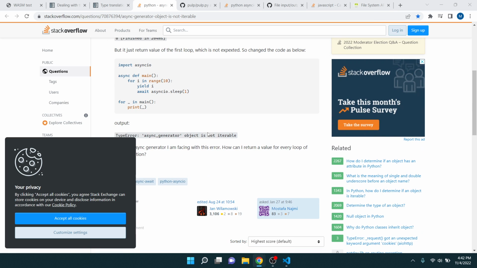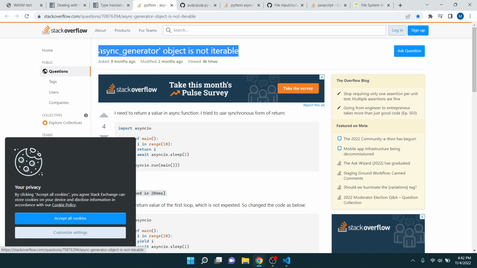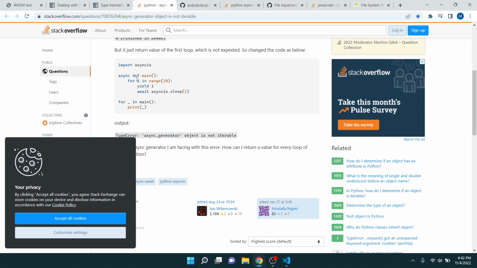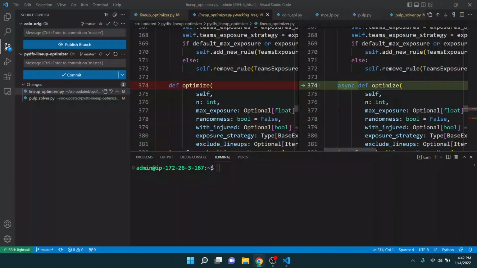So this error, I read it, and it was: async generator object is not iterable. I found answers that said to use async for, and that's what I ended up doing, but I was doing it in the wrong place.